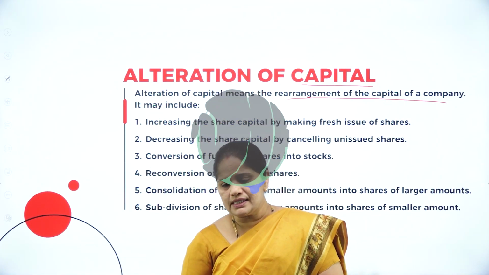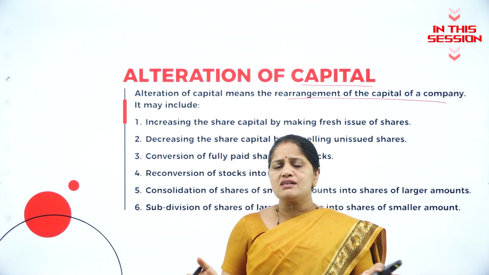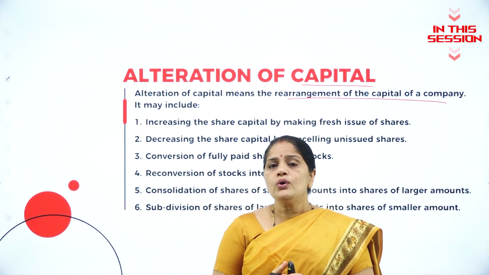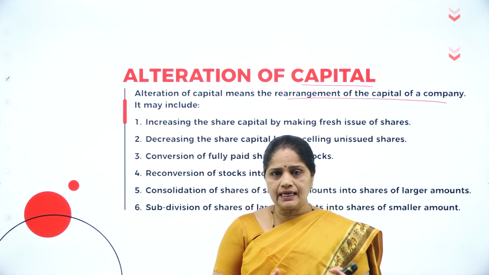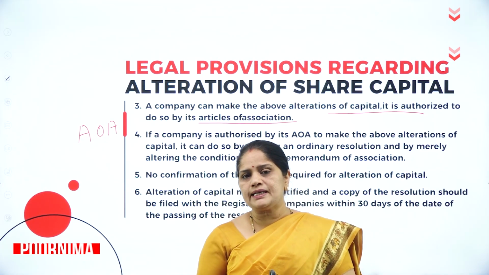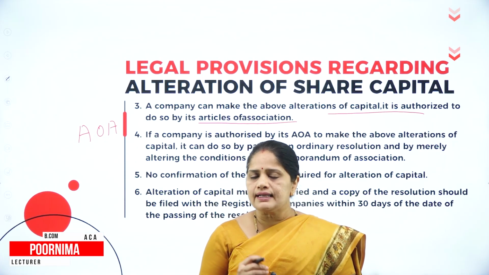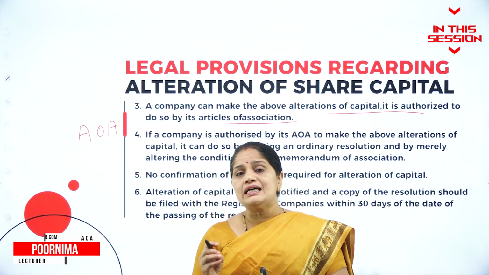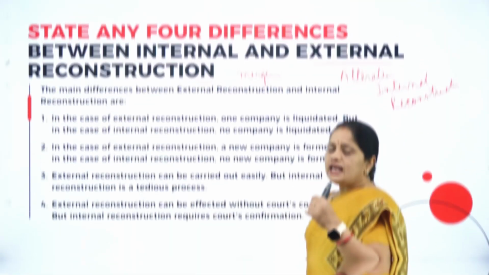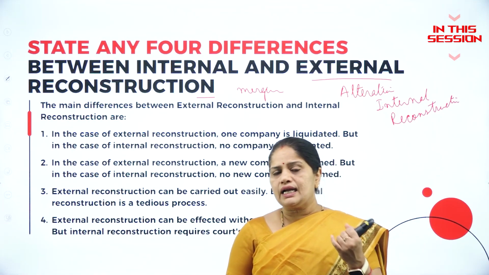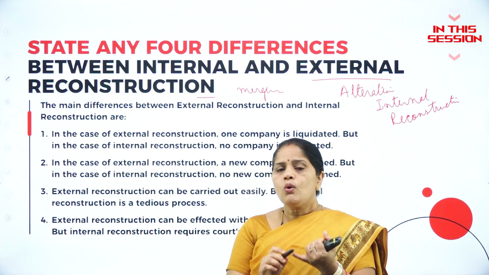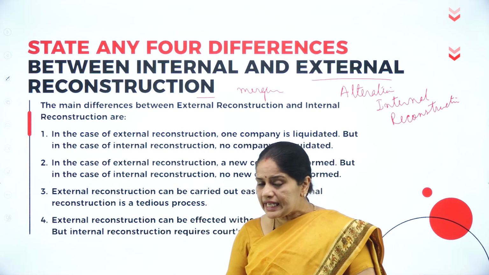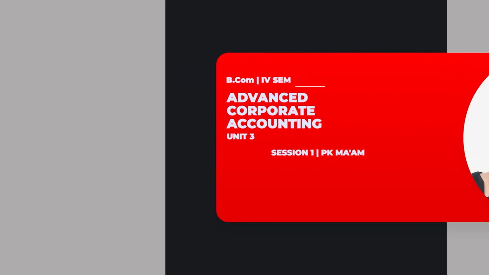Share capital is the capital which comprises a number of shares, where you will have a lot of investors who will be making investment in the company. Alteration of capital is an internal matter regarding the company, and as such it should be mentioned in the articles of association. In mergers, you should understand that there are three types of mergers. One is amalgamation, another is absorption, and the third is external reconstruction.